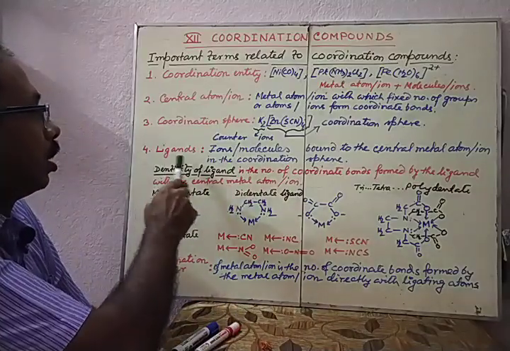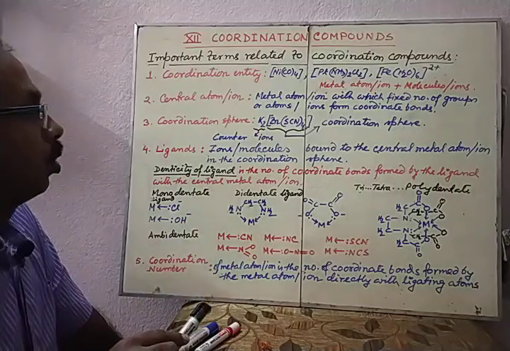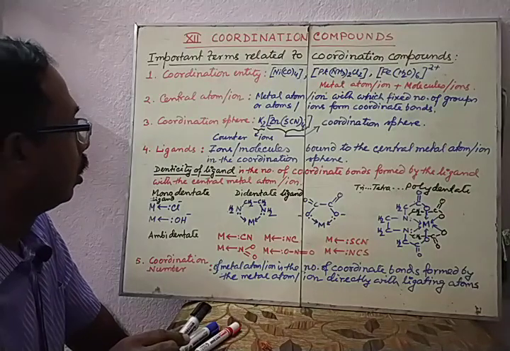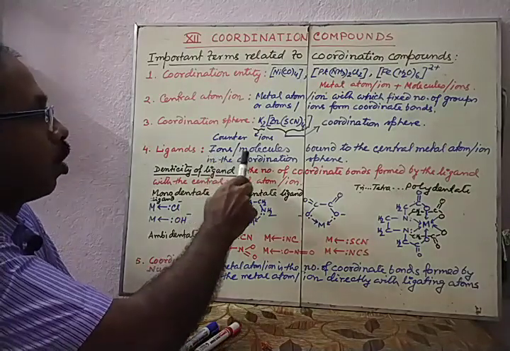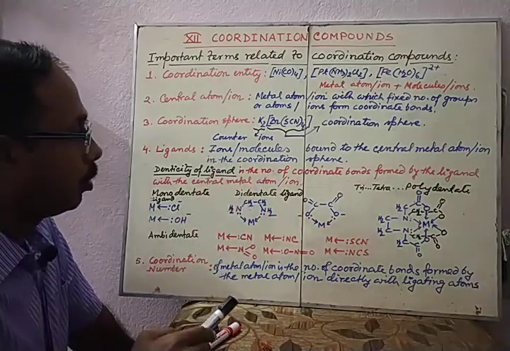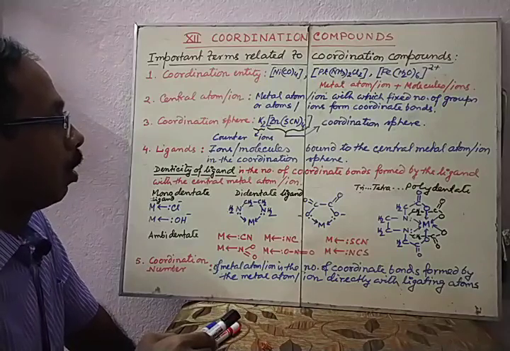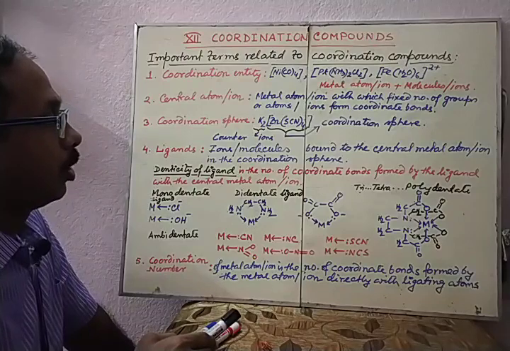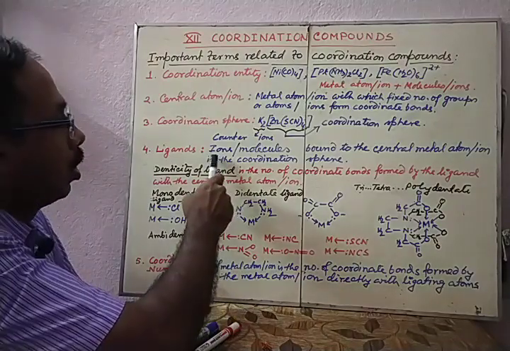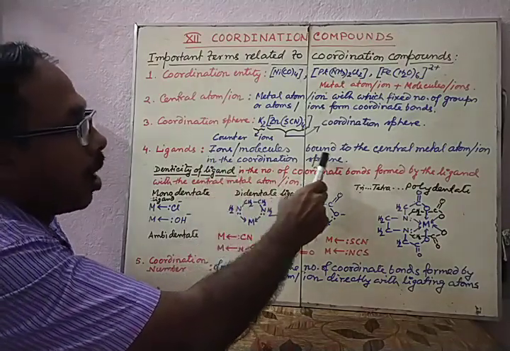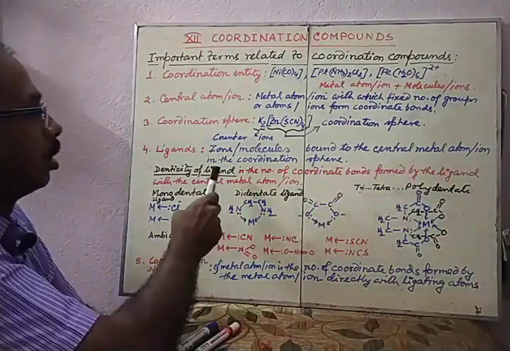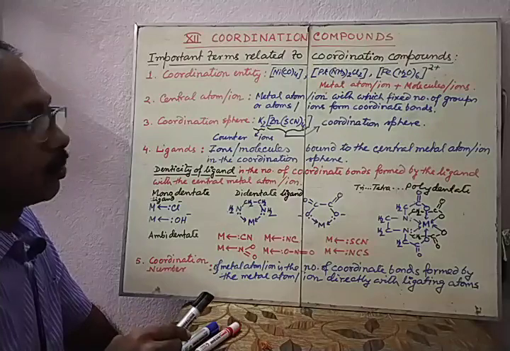Next one is ligands. Ligands are defined as ions or molecules; a ligand can be a neutral atom or ion or a group of atoms behaving as a molecule. So these are ions or molecules bound to the central metal atom or ion in the coordination sphere.